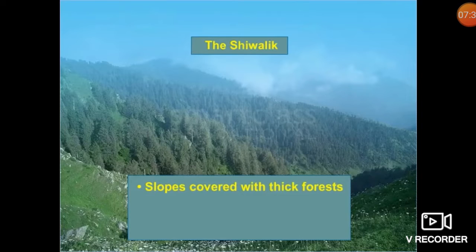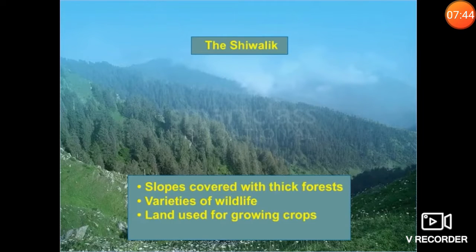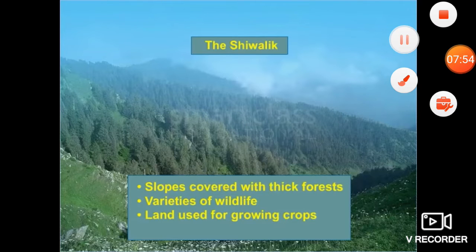Now we are studying the features of the Shivalik Range. Here, slopes are covered with thick forest, and a variety of wildlife is also found here. The land is used for growing crops.